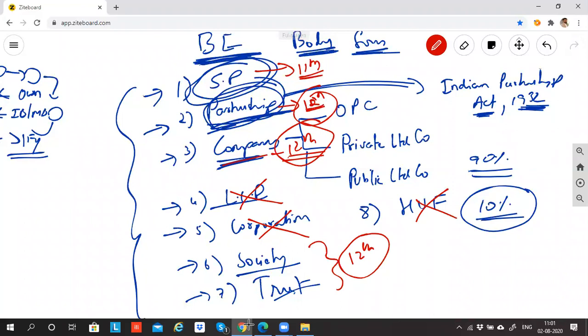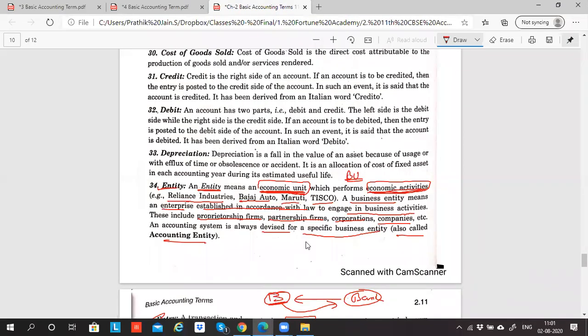So we'll have to understand how to do accounting for SP, how to do accounting for partnership, how to do accounting for company, how to do accounting for society and trust. There will be a lot of changes. Rather, I would say that 60% will be common and 40% will change. In presentation, the way you create the balance sheet, the way you create the trading and profit and loss account, everything will change depending on the business entity. Okay?